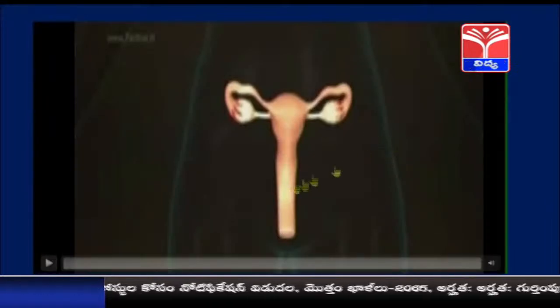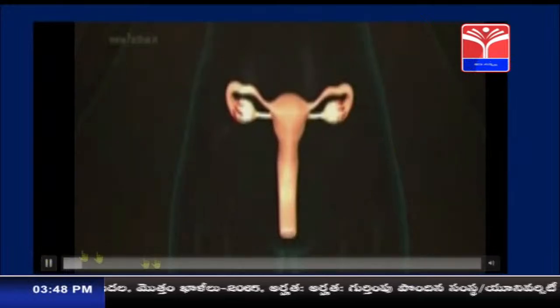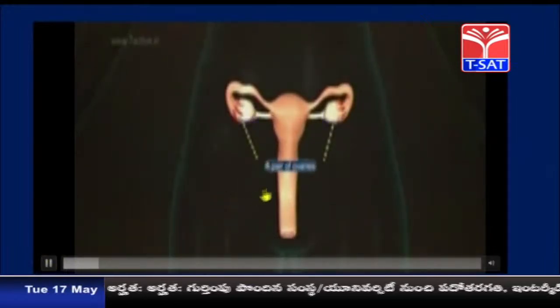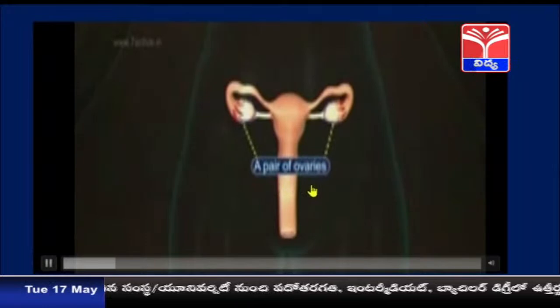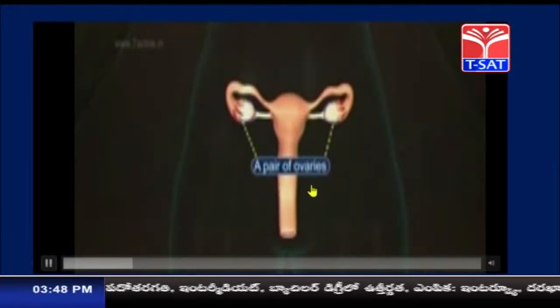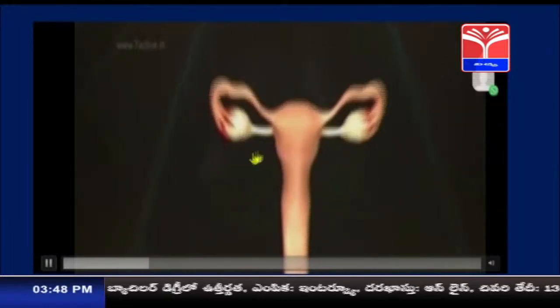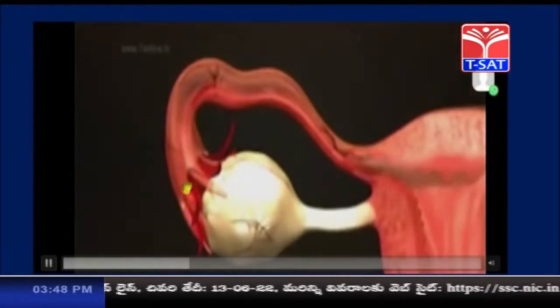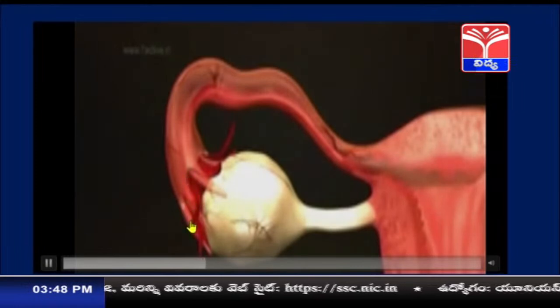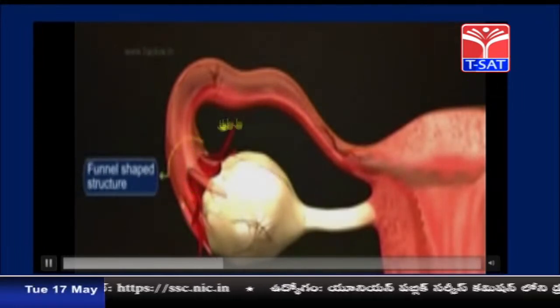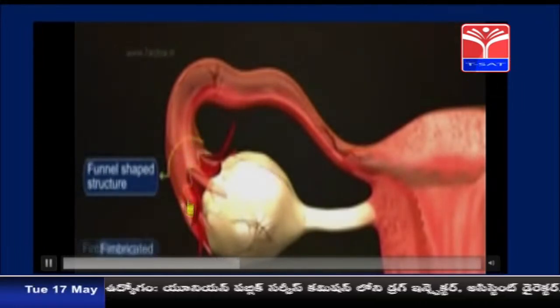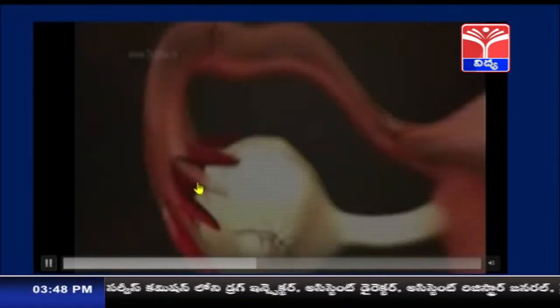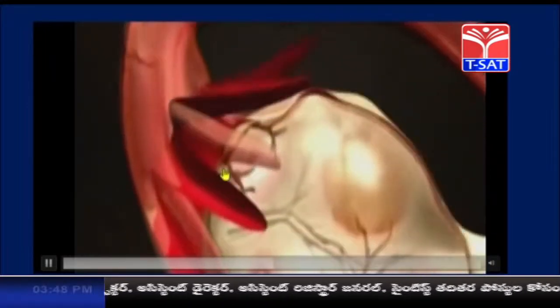We will be observing it here. See children, you can see here, these are nothing but the female reproductive system. It includes a pair of ovaries, present in the abdominal cavity. These are the ovaries, and these are the finger-like projections of the fallopian tubules. These are funnel-shaped structures called fimbriae.